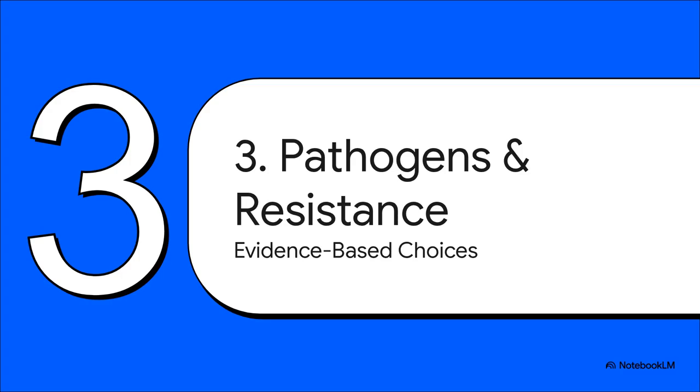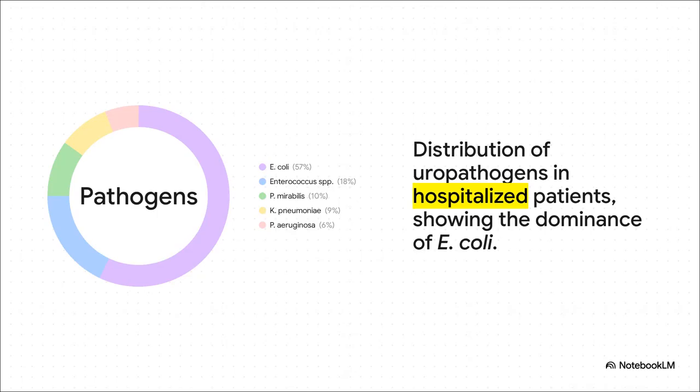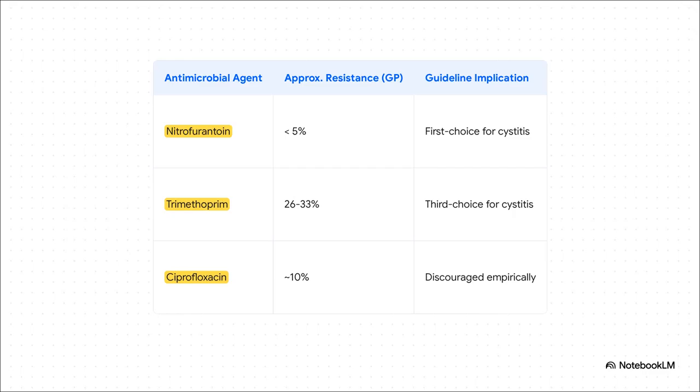and Resistance. So, how do you make sure you're picking the right antibiotic? Well, it's not a guessing game. It's all about the data. Now, in a hospital, the cast of characters gets a little more diverse. E. coli is still the main culprit. You can see it there taking up almost half the chart. But other bugs like Enterococcus and Klebsiella start to play a much bigger role. This microbial diversity is precisely why getting a culture in these sicker patients isn't optional. It's essential. And this is the heart of the whole evidence-based model. This table tells you everything you need to know. Look at nitrofurantoin. E. coli resistance is super low, less than 5%.